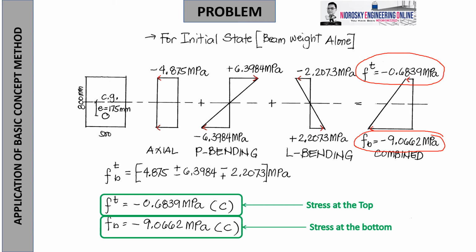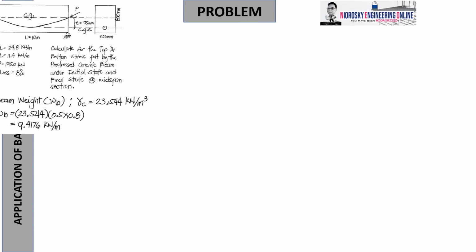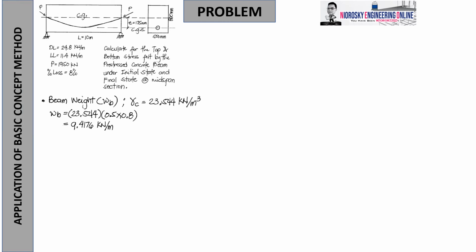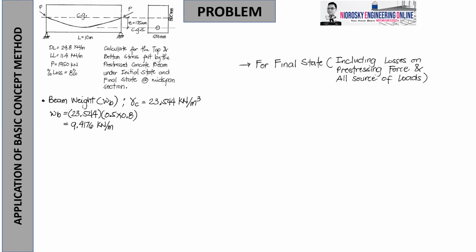So what if this is the final state? Let's take a closer look. For the final state, we need to address the inclusion of losses in the prestressing force and all sources of load. With respect to time, we need to understand that when the concrete ages and matures, likewise the reinforcement material, same as with the prestress, there are already some losses happening. That will be a separate discussion on how to assess the prestressing losses.